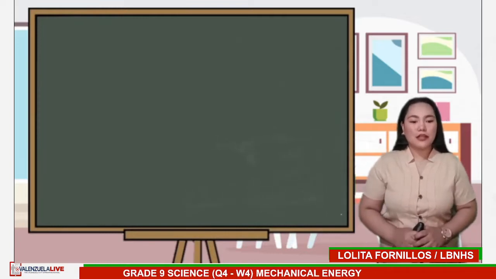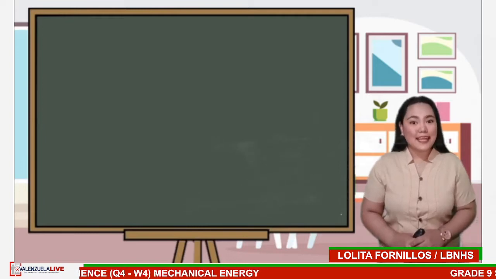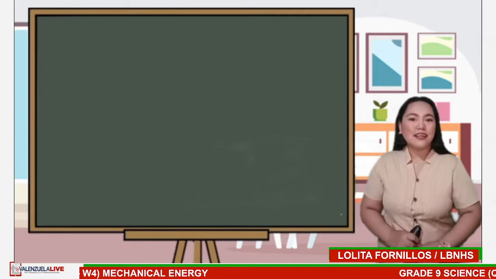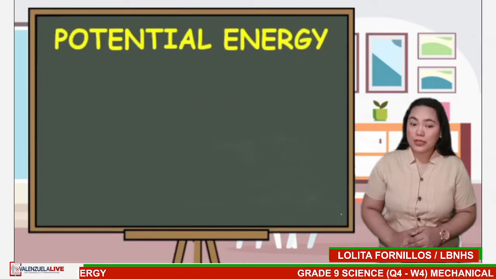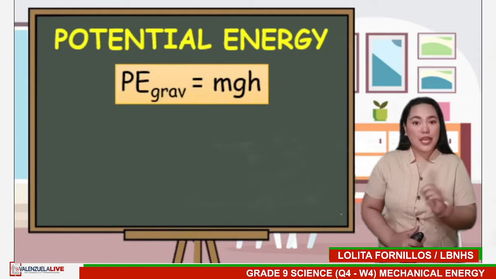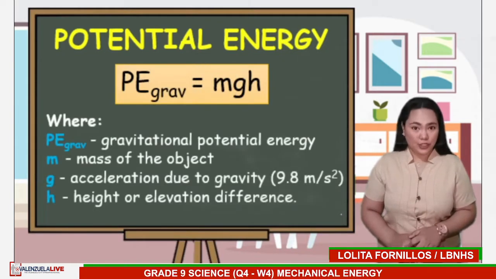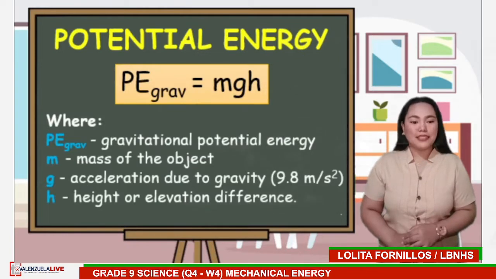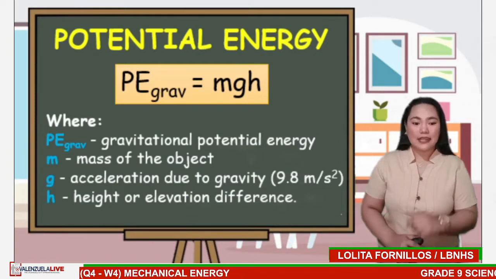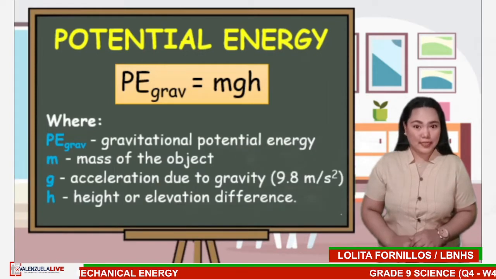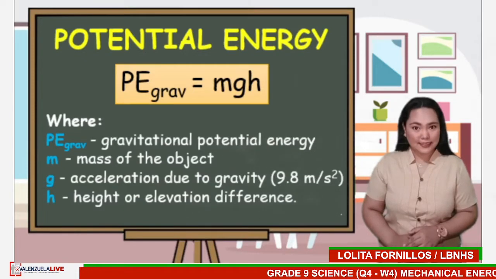Now, let us talk about how we can identify the mechanical work done by the potential and kinetic energy by using the following equations. For potential energy, we will use the equation PE grav equals mgh, where PE grav is the gravitational potential energy, m is the mass of the object, g is the acceleration due to gravity, that is 9.8 meter per second squared, and h is the height or elevation difference.